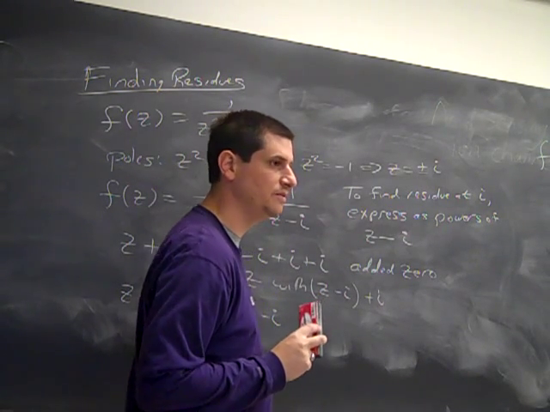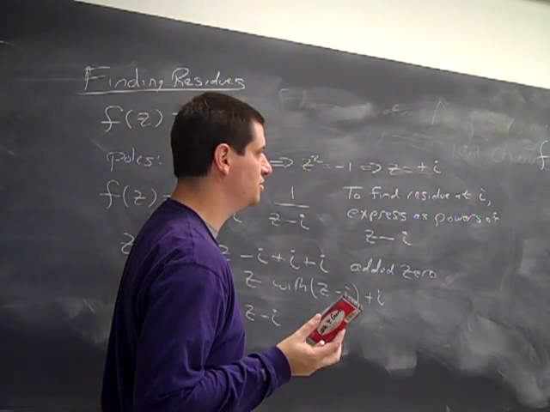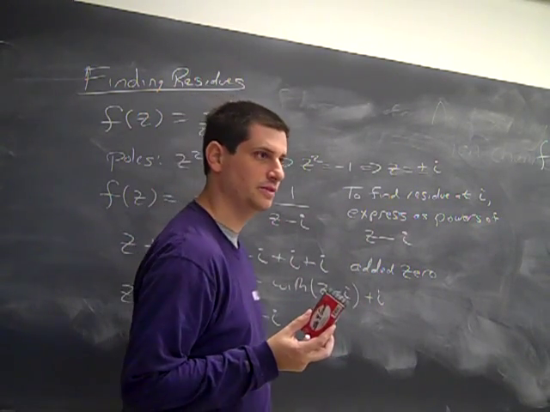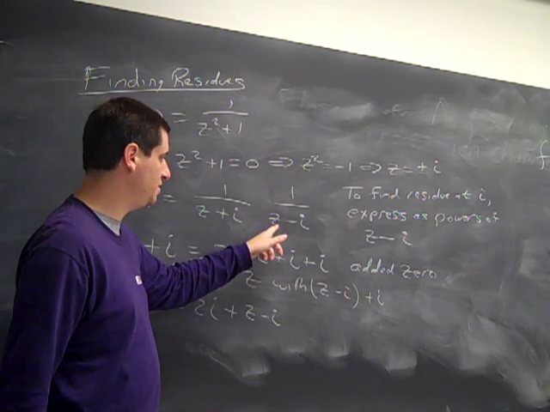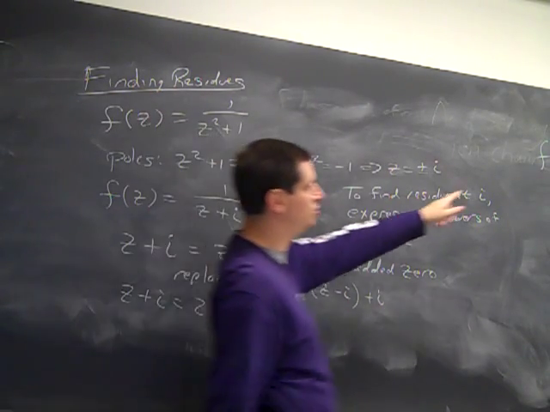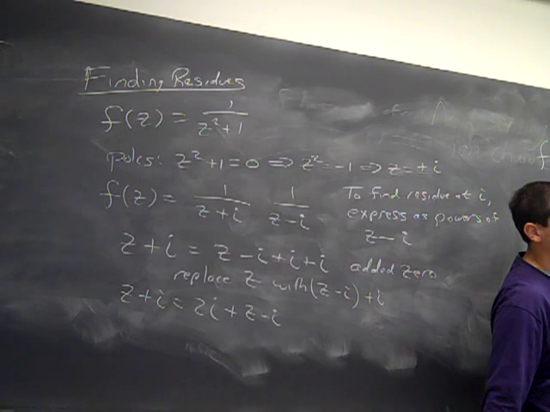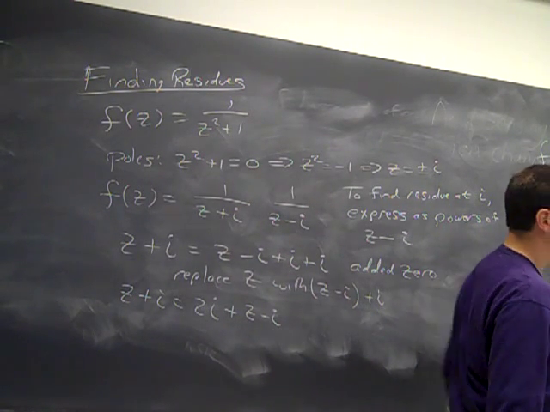So here specifically we were looking at the residue at i. And where else could I ask for the residue? Negative i. And so then this piece would be fine at negative i, and I would have to write this as z plus i minus i. Or I could just jump and say it would be 1 over negative 2i. Wait, what would be the difference if you had minus i?